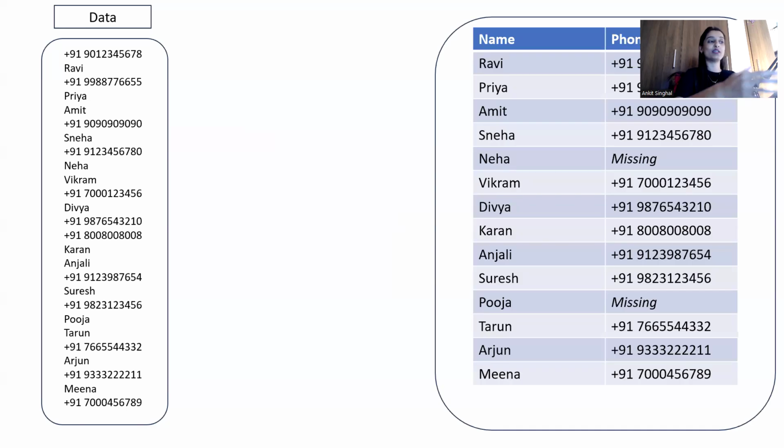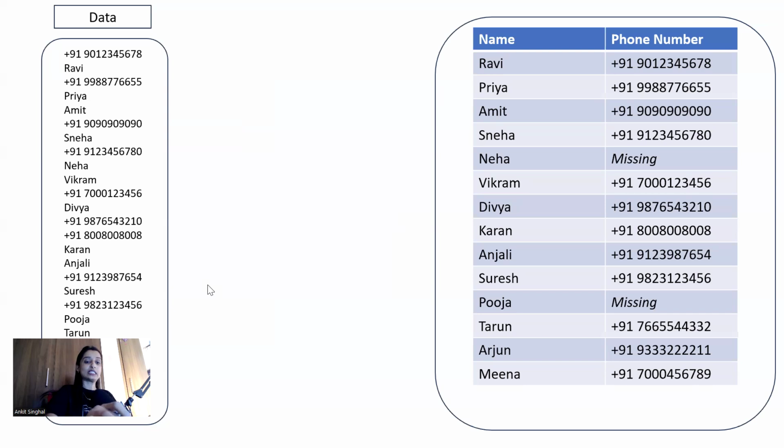This is the difference between collection of data and organization of data, in which we have organized the data into a tabular structure. Whenever we use this tabular structure to organize our data, we call it a relational database. Correct, right? So databases are divided into two parts, relational database and non-relational database.